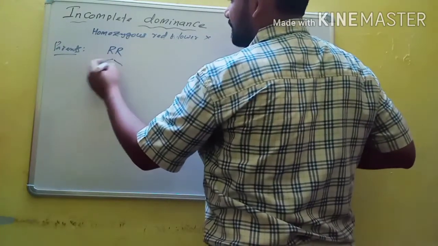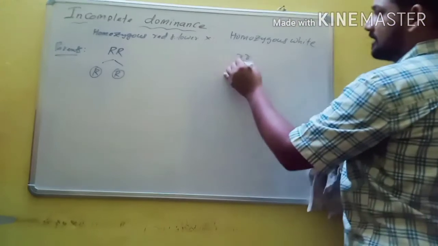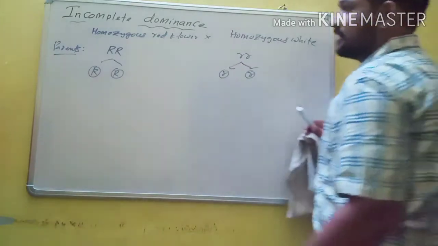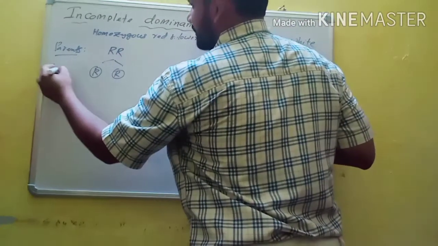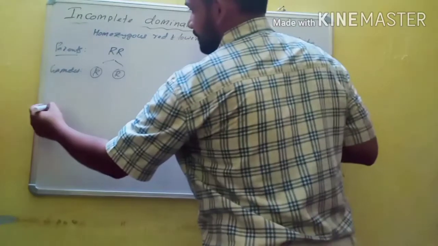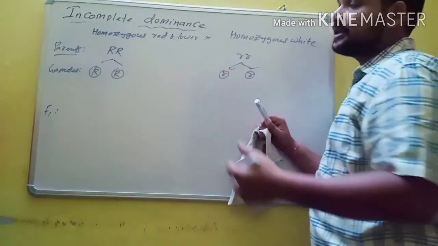And these parents give gametes. So this is one gamete, this is another gamete. And the gametes of this parent are also written smaller. Then these two gametes, so these are the gametes. Gametes are always written in circles. Next, with the help of the Punnett square, with these two gametes, we obtain the F1 generation.